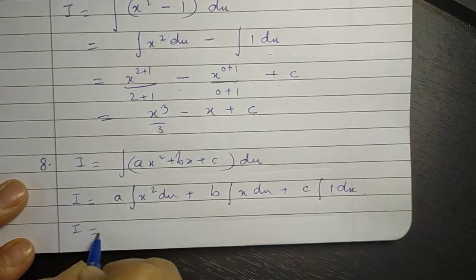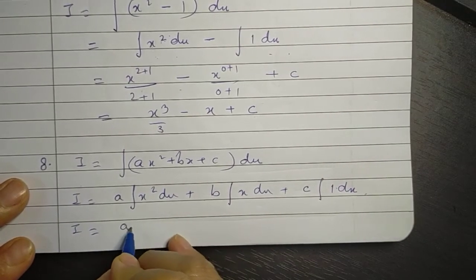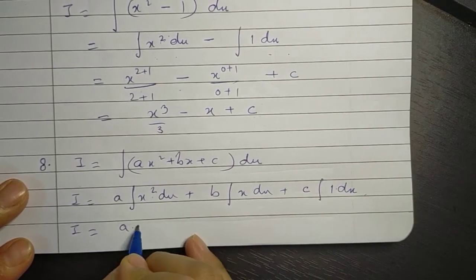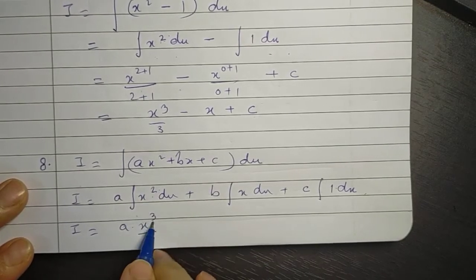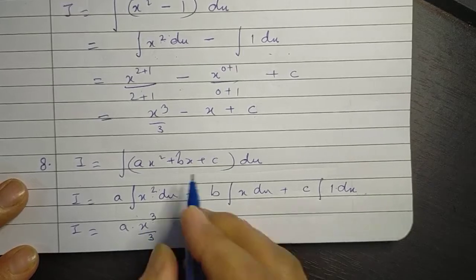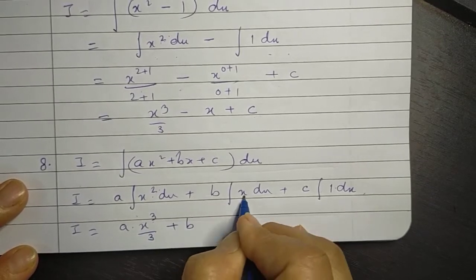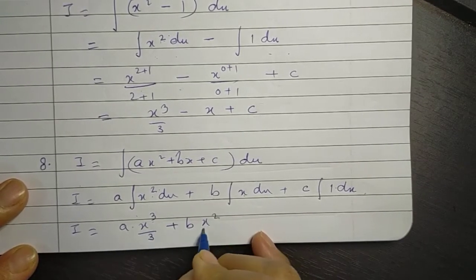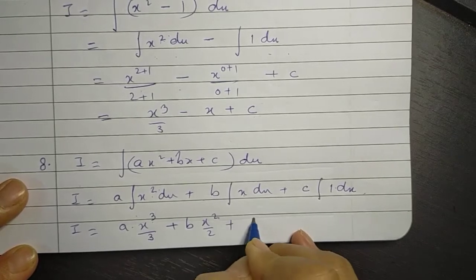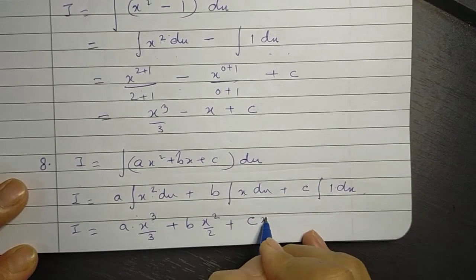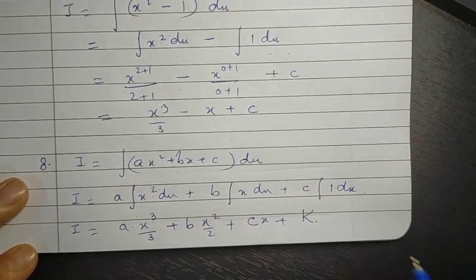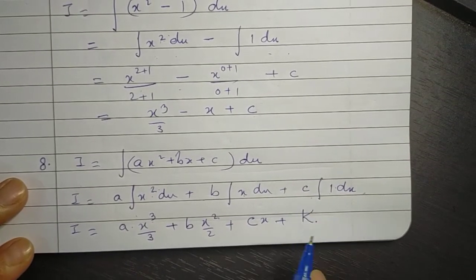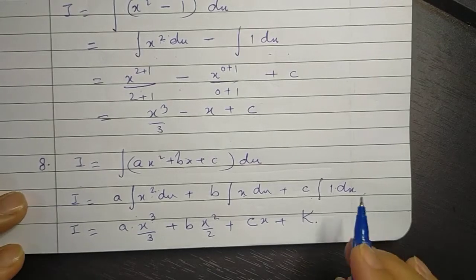So what do we get? I is equal to a times, now x square will be x cube by 3, because 2 plus 1 is 3. Directly we'll write x cube by 3, plus b times the integral of x, which would be x square by 2, plus c times integral of 1, which is x, plus another constant. Let's write it as some other constant, because c is being used here. So we will write some constant k, and this is the answer.